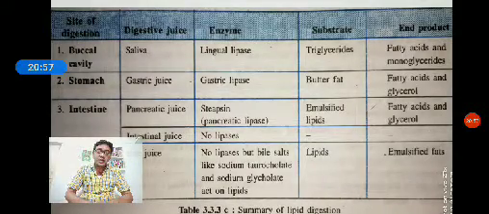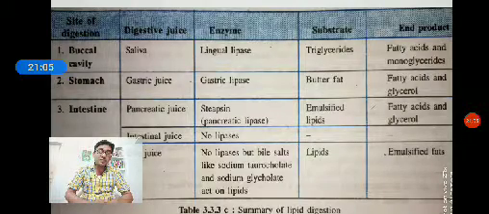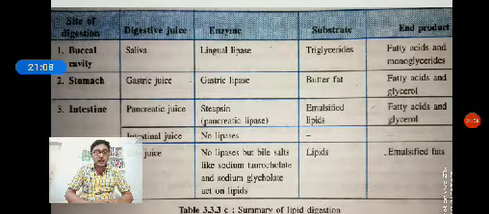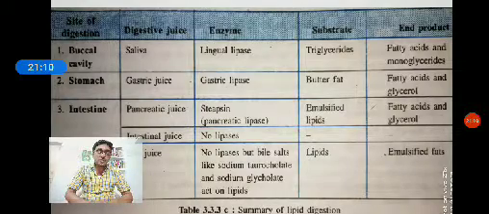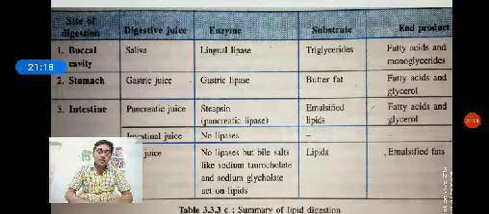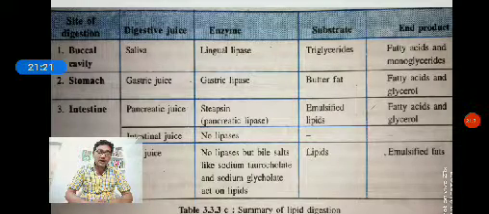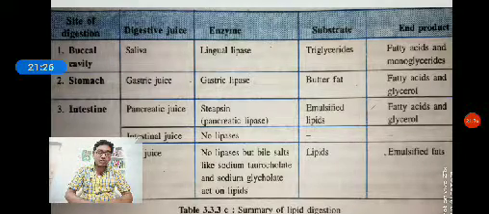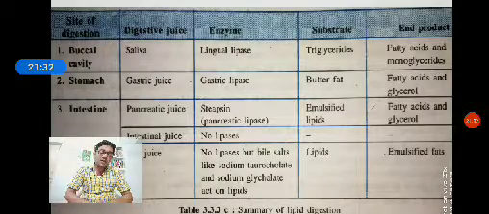Then what happens? The fat becomes emulsified fat. On that emulsified fat, the colipase enzyme acts. This colipase enzyme breaks down the emulsified fat. When colipase is able to activate the emulsified fat, then one more enzyme is formed, called the lipase enzyme. This lipase enzyme completely breaks down the emulsified fat into fatty acid and glycerol.